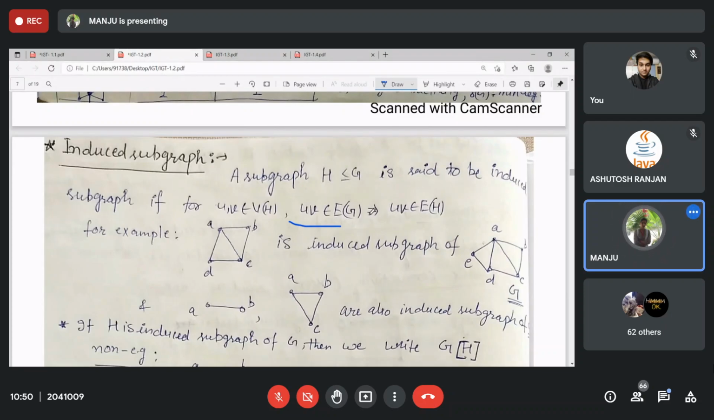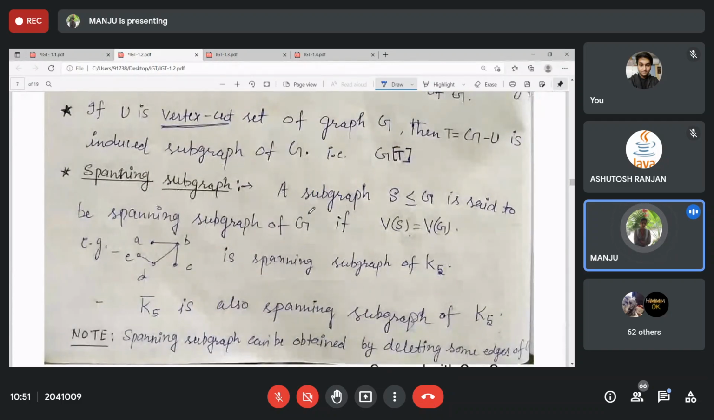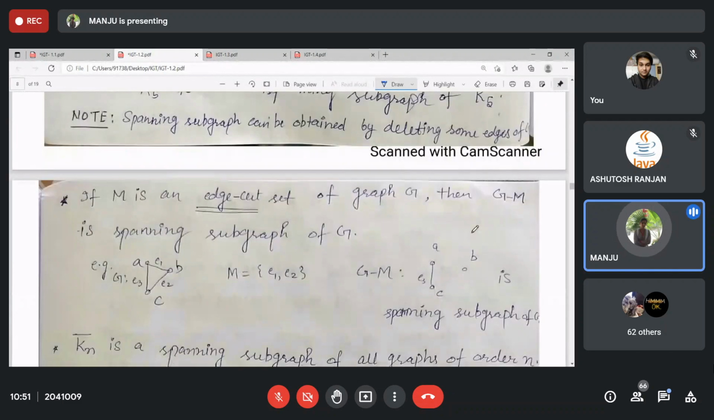Means to say, here this implies this, right? So if we want this, you take any two vertices from H. If they are non-adjacent in H, they should also be non-adjacent in G. If this is not occurring, then that graph is not an induced subgraph. Then we discussed spanning subgraph. This is just a subgraph of G with the same vertex set.